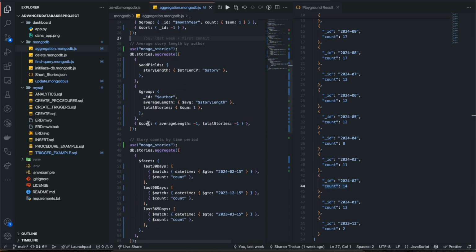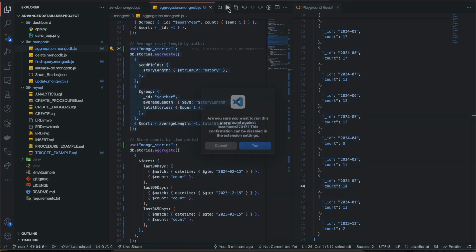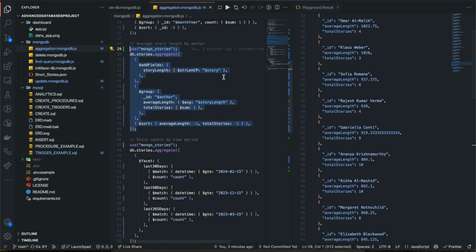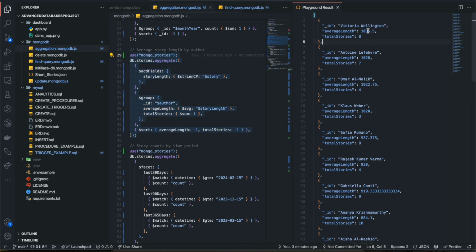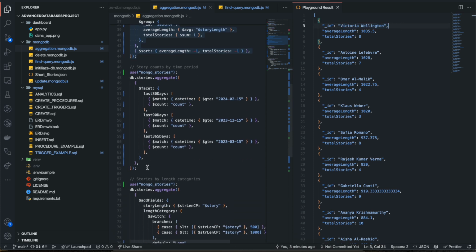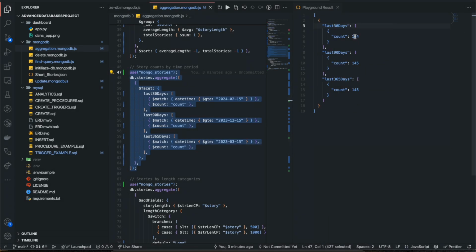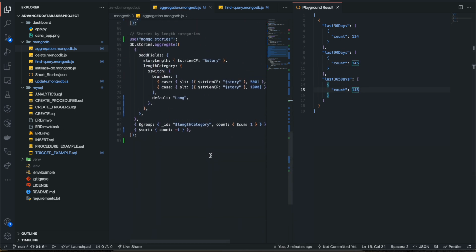And then I also have some advanced aggregation pipeline in which I'm adding the field length and then calculating the average length per author. So total number of stories 8, average length of story is 103.1035.5 by Victoria Wellington. And then story counts by the time period. So in the last 30 days, 124 stories were given. Last 90 days, 145, and last 1 year also 145.